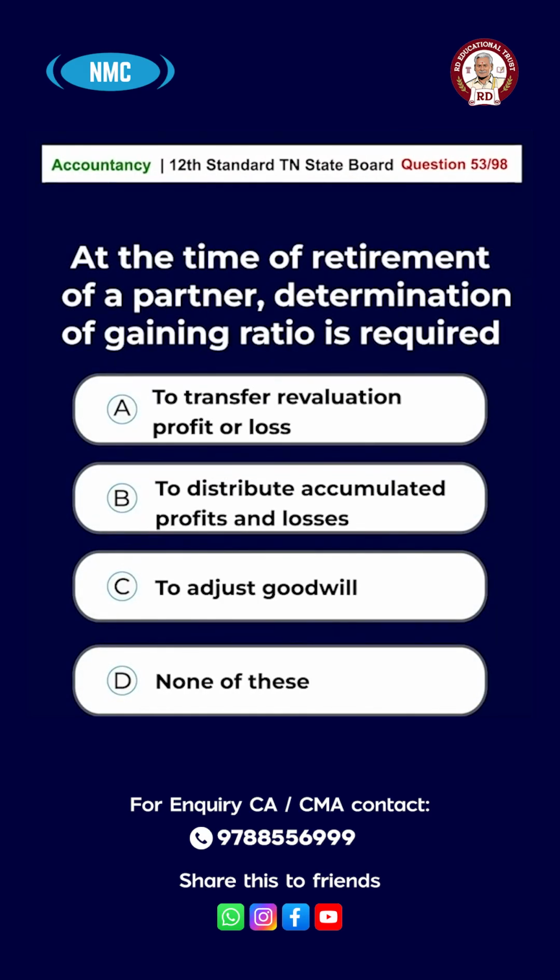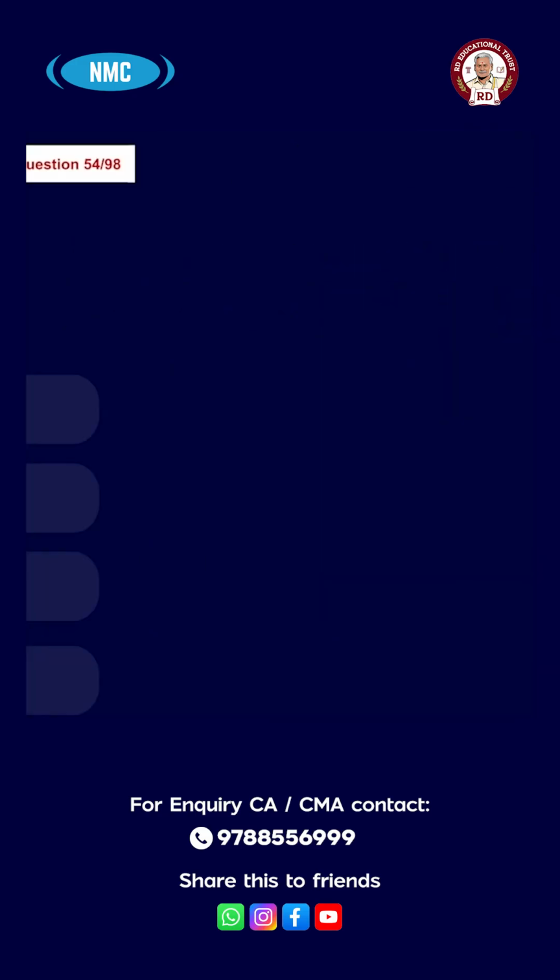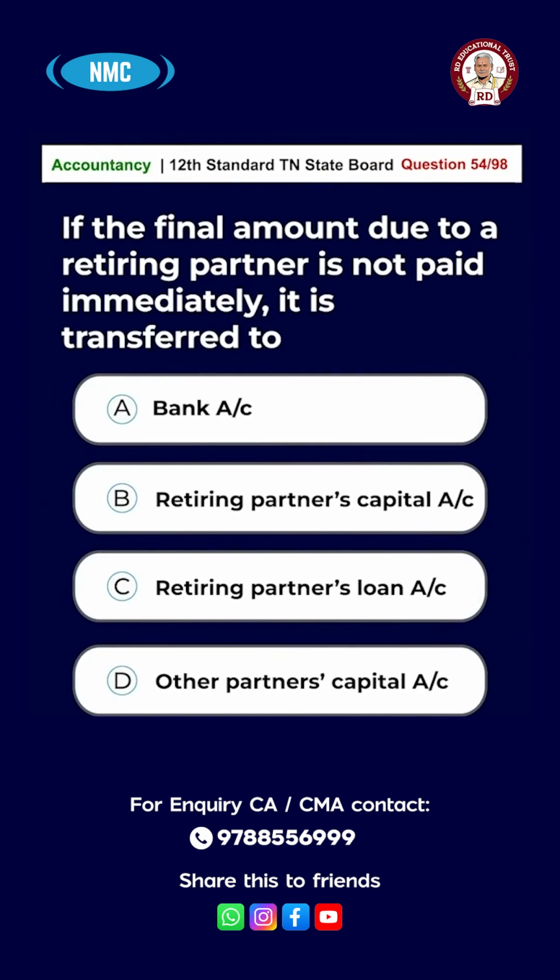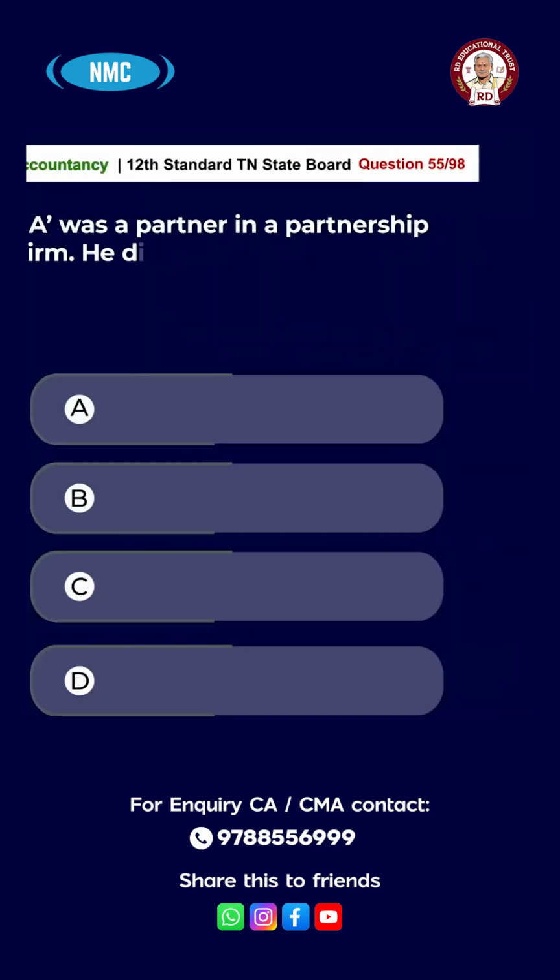Question number 53. At the time of retirement of a partner, determination of gaining ratio is required. Option A, to transfer revaluation profit or loss. Option B, to distribute accumulated profit and losses. C, to adjust goodwill. D, none of these. The answer is option C, to adjust goodwill. Question number 54. If the final amount due to the retiring partner is not paid immediately, it is transferred to A, bank account, B, retiring partner's capital account, C, retiring partner's loan account, D, other partner's capital account. Option C, retiring partner's loan account is the answer.